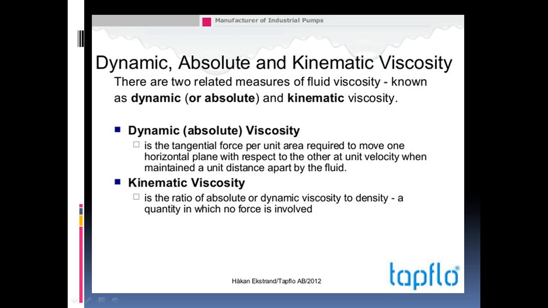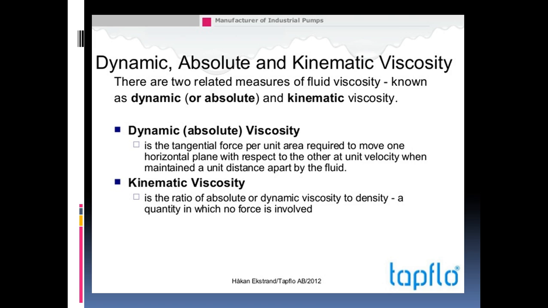Next, we define viscosity as two types: dynamic or absolute, and kinematic viscosity. What is meant by dynamic viscosity? It is the tangential force per unit area required to move one horizontal plane with respect to the other at unit velocity when maintained at a distance separated by the fluid. It is denoted by mu. The SI unit for dynamic or absolute viscosity is Newton second per meter square. The other unit is the poise.